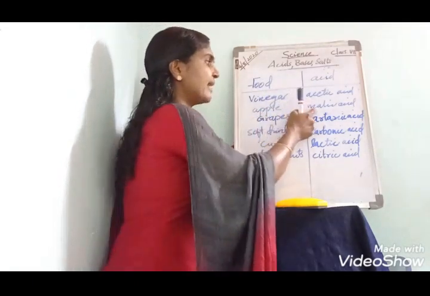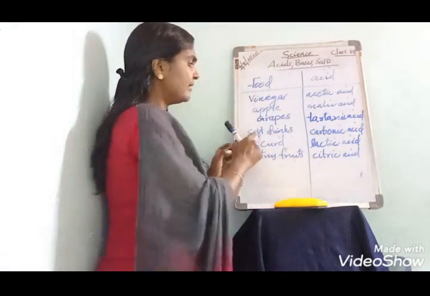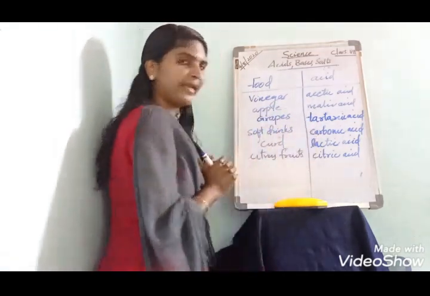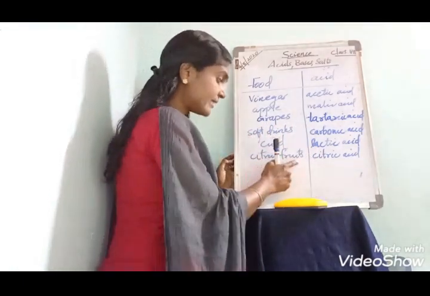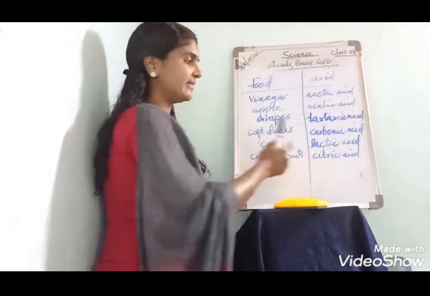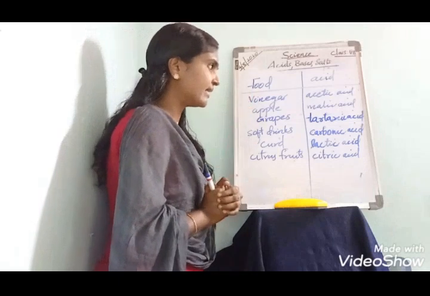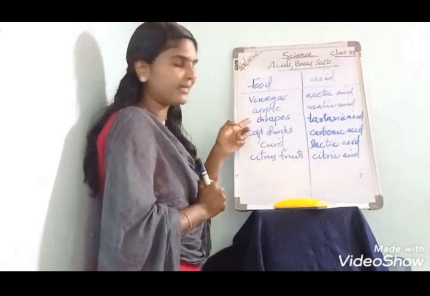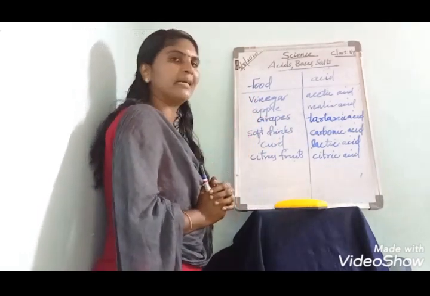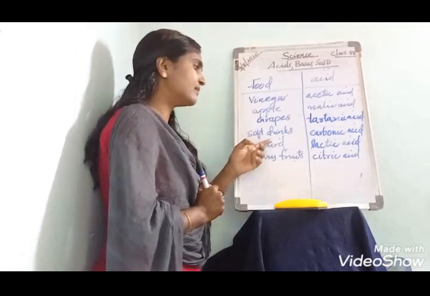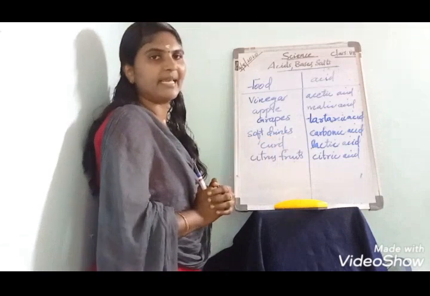Apple contains malic acid. Grapes contain tartaric acid. Soft drinks contain carbonic acid. Curd contains lactic acid. And citrus fruits such as lemon and oranges contain citric acid. Vinegar contains acetic acid, apple contains malic acid, grapes contain tartaric acid, soft drinks contain carbonic acid, curd contains lactic acid, citrus fruits contain citric acid.